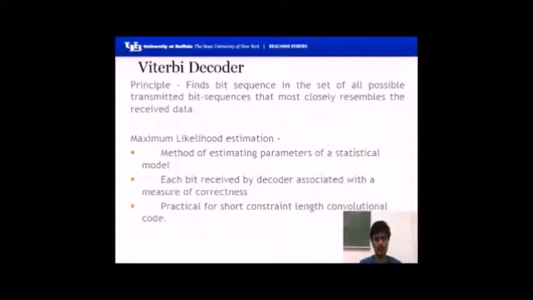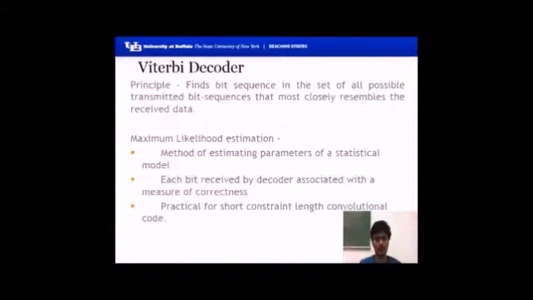Viterbi decoder is used for decoding of convolutional codes. It works on the principle of finding bit sequences in the set of all possible transmitted data sequences. The maximum likelihood estimation is made on parameters of a statistical model. The state diagram is of the statistical model.